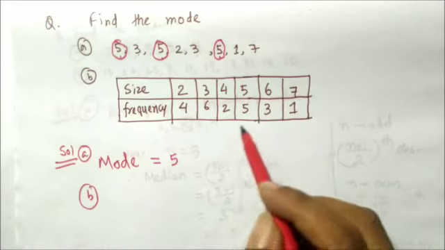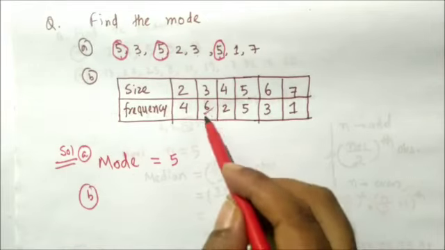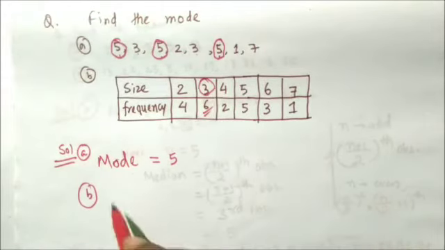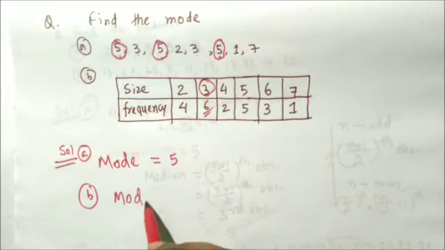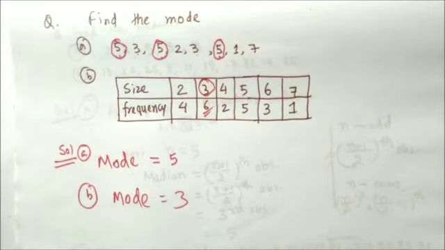So which is occurring more frequently? You will say this one. So that means that 3 will be our mode, because 3 is occurring 6 times. Okay, not the 6 one. The 6 one will not be the mode. The observation which is occurring more frequently will be our mode. So 3 is occurring 6 times, that's why 3 is our mode. Okay, so I hope the thing is clear.